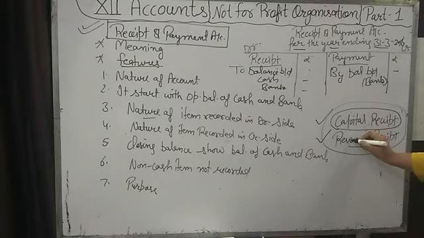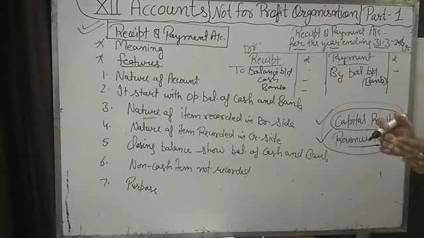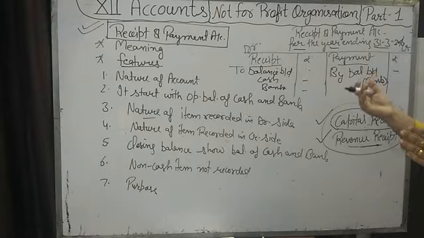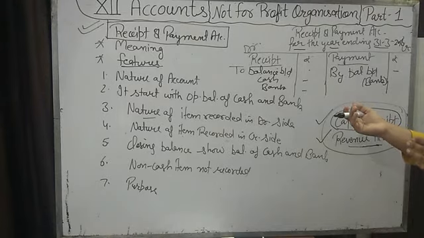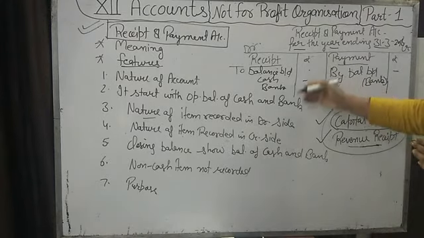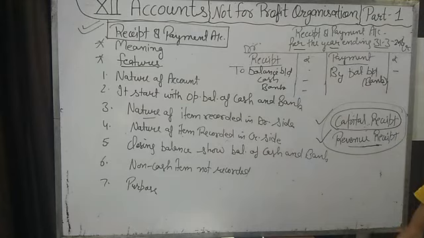Every year, whether we are receiving any pending amount of the previous year, or any receipt of the current year, or any income in advance, for example someone is giving us next year's subscription in advance, that also we will record in the receipt and payment account. So in the receipt and payment account, we record only cash, whether it is of the previous year, current year or next year, and whether it is a capital receipt or revenue receipt.